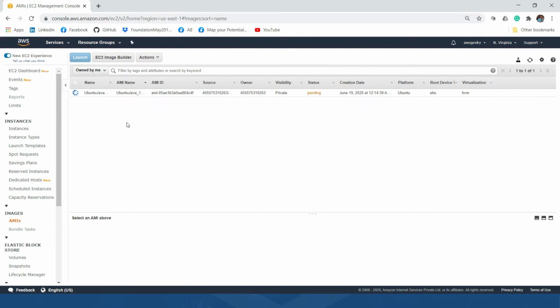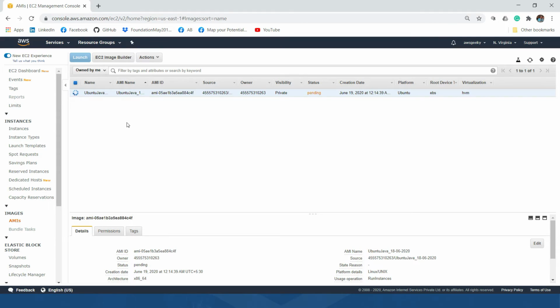Creation of an image will generally take time. If you guess what the size of this image could be, it could be somewhere in GBs, because it will have the operating system, all the software, and all the applications. In our case, this will have the Ubuntu OS along with the JDK installed in it.